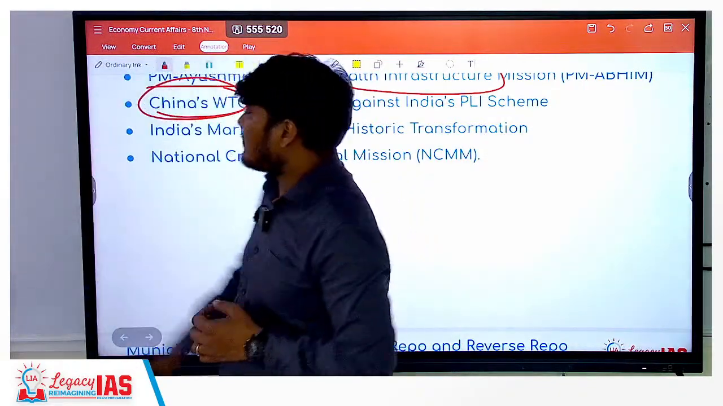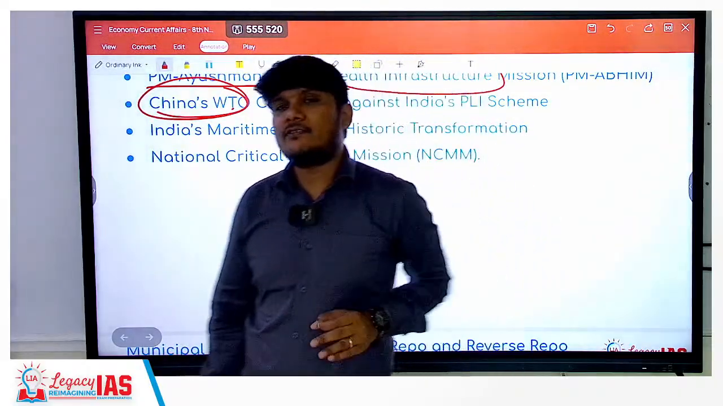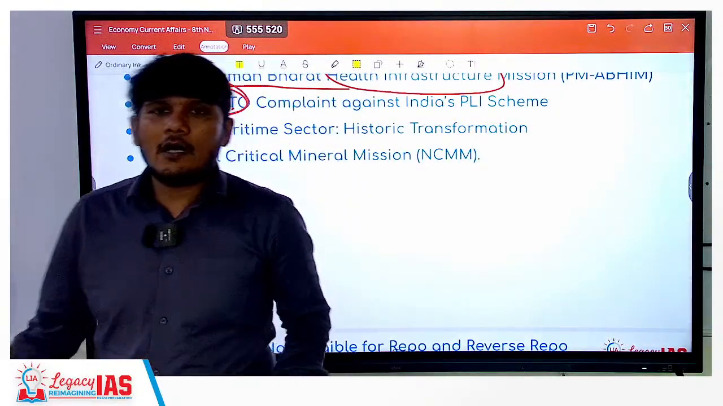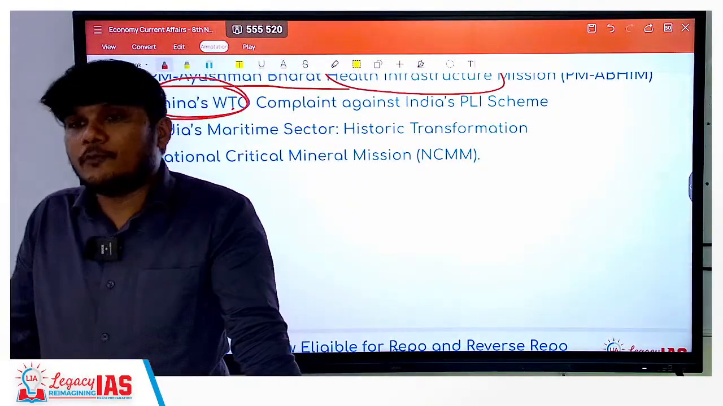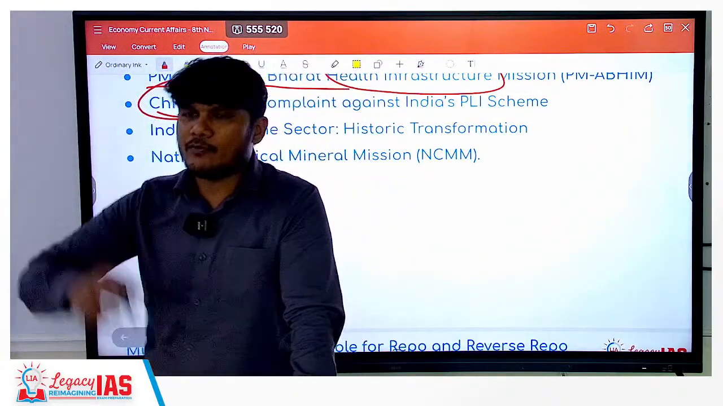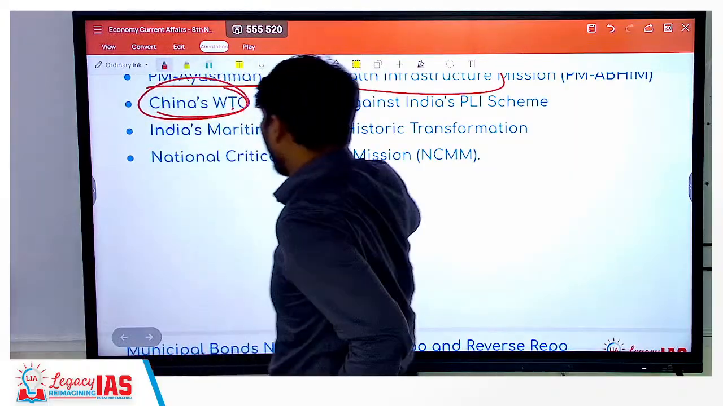Now China has complained that India's subsidy under the production linked incentive subsidy for certain segments actually does not obey or follow the WTO guidelines. So we will discuss what this complaint is all about, whether it actually holds water or not, and what is India's response in that regard.